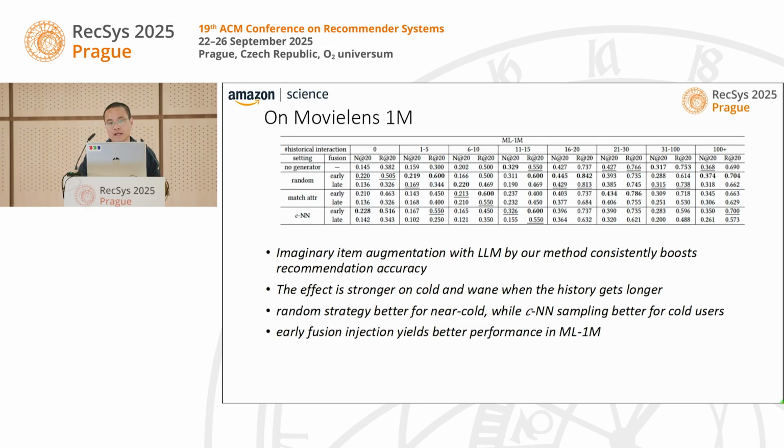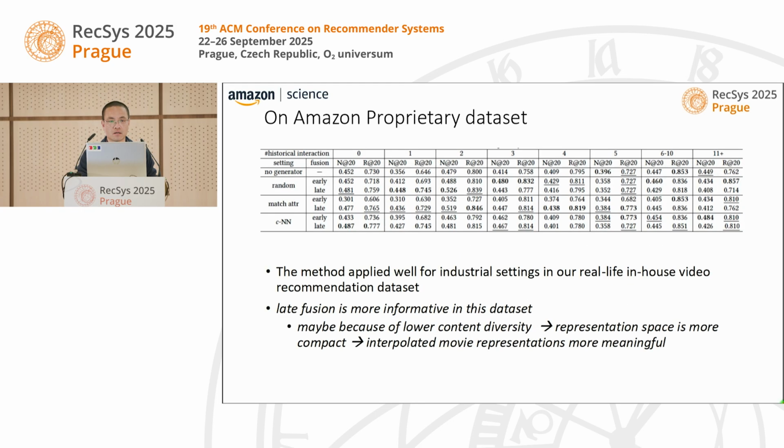So in both the MovieLens and Amazon data sets, we see that definitely having the LLM imaginative item there improves performance a lot for the cold start, and especially moving to your left-hand side, it's going to be a more impressive lift naturally because it's more cold start, right?